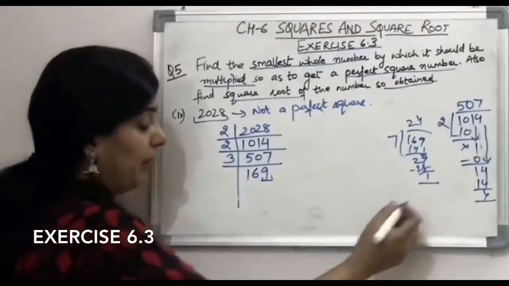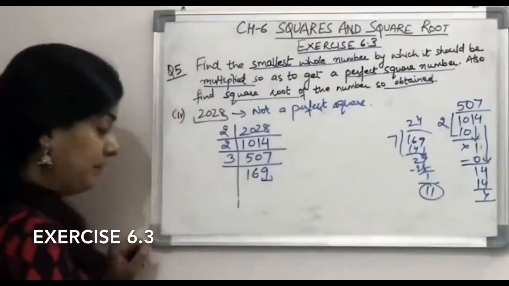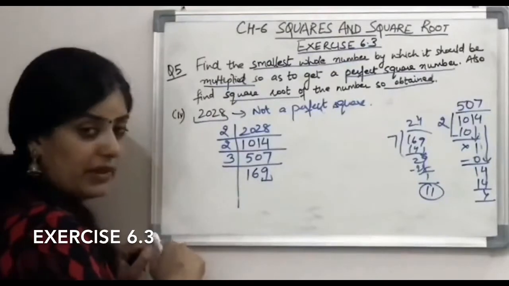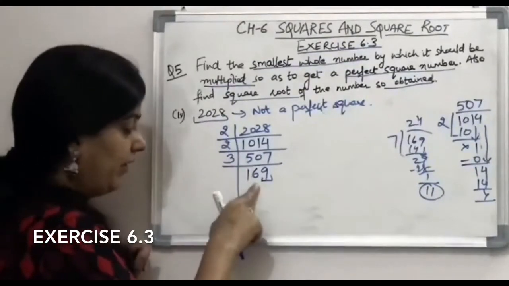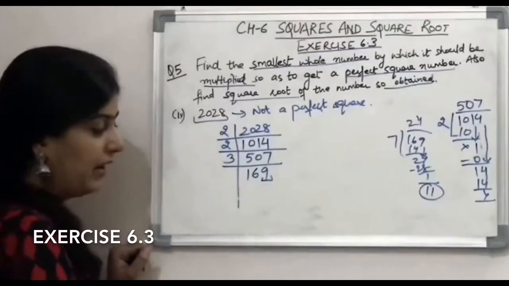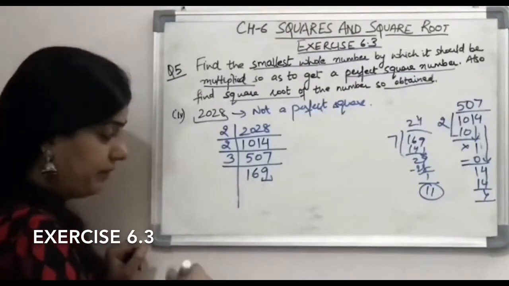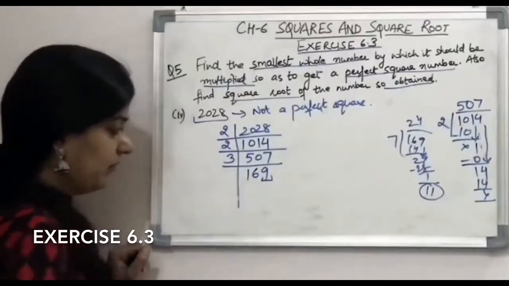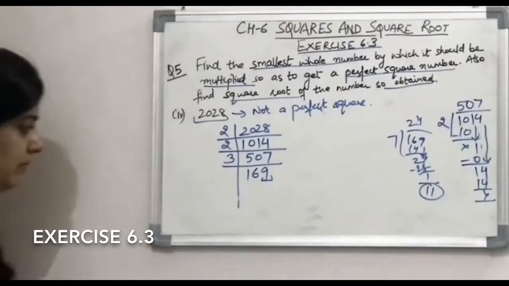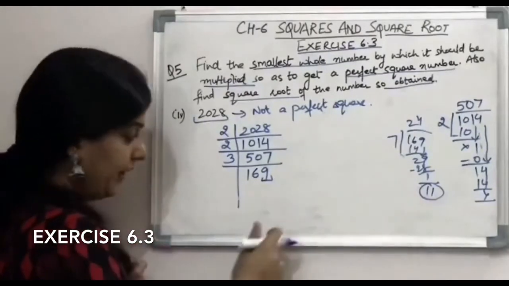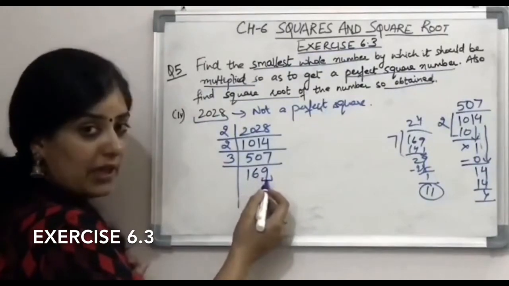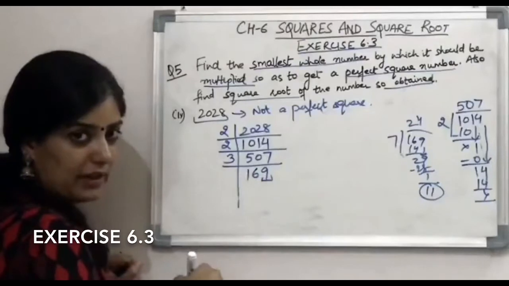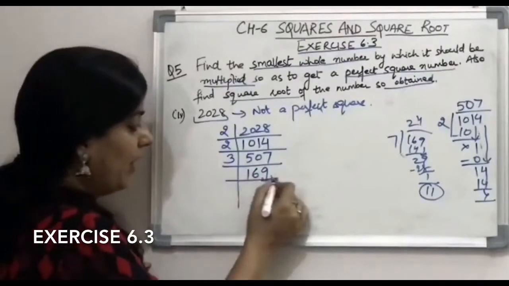The next prime number is 11. So let us check if it is divisible by 11. 11 5s are 55. Let us check with 11. 11 1s are 11 and 11 5s are 55. We have got 4 as remainder, so it is not divisible by 11 also.